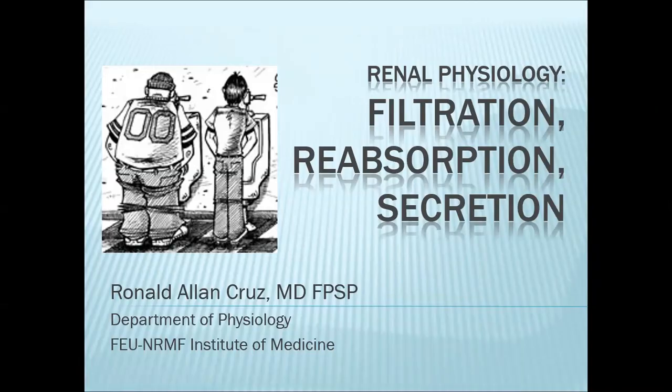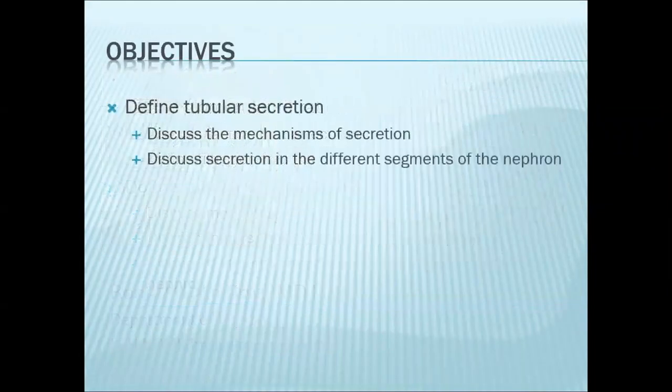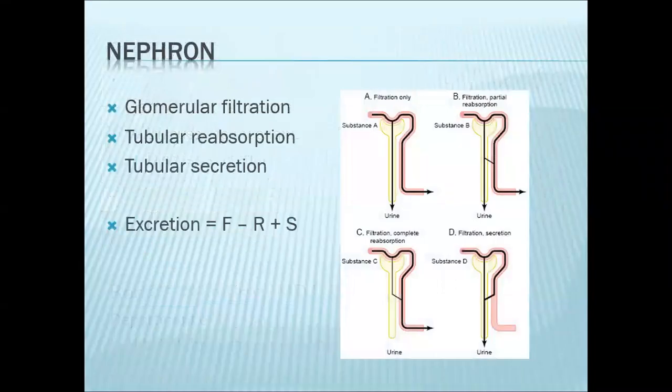For this lecture session, we'll be discussing urine formation. When we talk about urine formation, these are basically the three important processes done by the kidneys, namely filtration, reabsorption, and secretion. When we talk about excretion, this is typically the sum of these three processes: filtration minus reabsorption plus secretion. So these three processes pertain to how substances are being handled by the kidney.